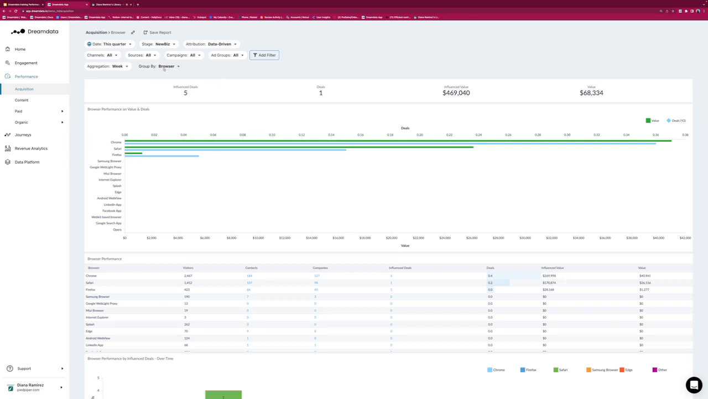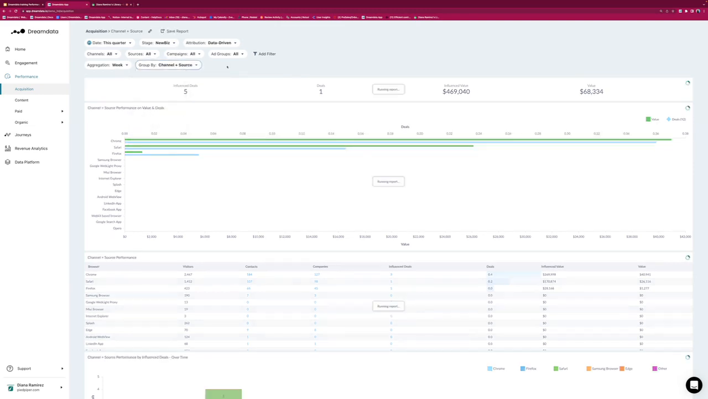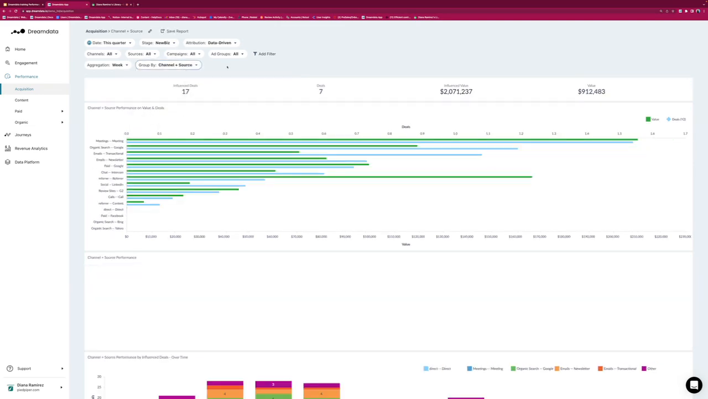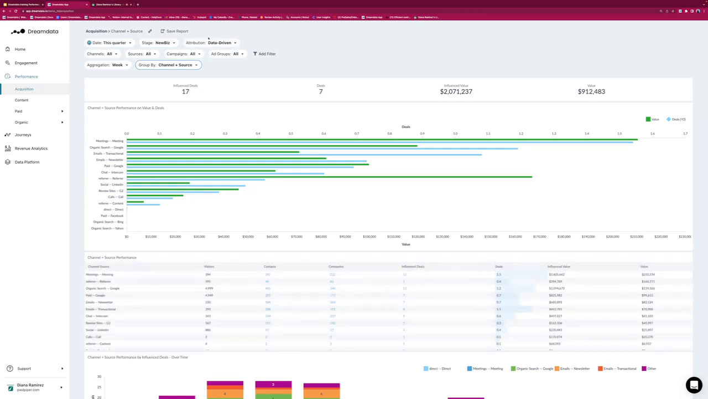And then again, group by. At the moment, we're looking at browser, but you'll be able to look at, for example, show me channel and source. So in this case, we're asking, based on this quarter and for new business, please show me the channel and the respective source that is generating or influencing deals.